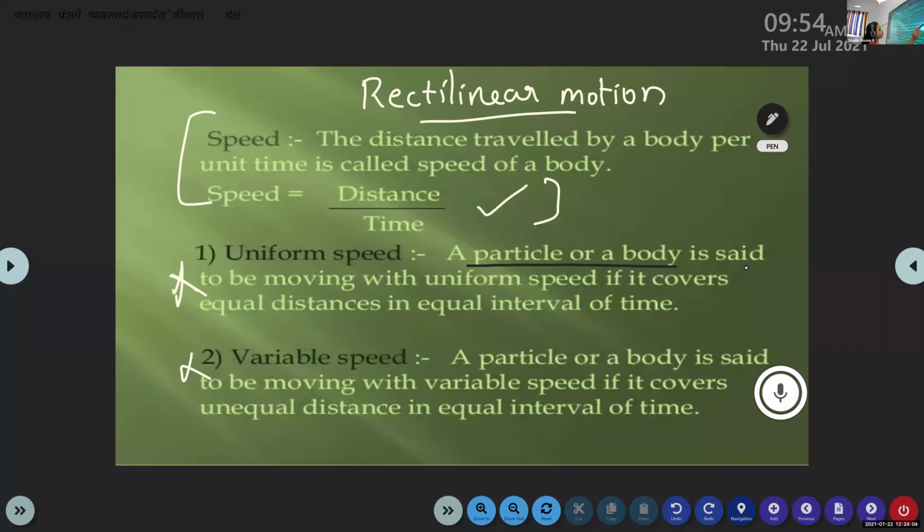A particle or a body is said to be moving with a uniform speed if it covers equal distance in equal intervals of time. If an object covers equal distance in equal intervals of time, then we can call it as uniform speed.